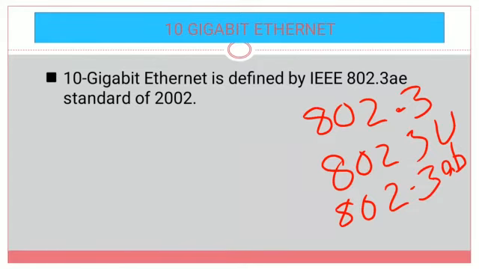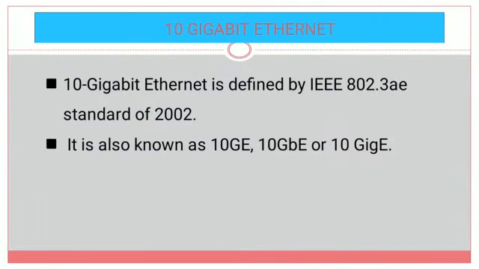Now we'll see the other names for this one. 10 gigabit Ethernet is also known as 10GE, 10 GBE, or 10 GigE. So these three names are also given to 10 gigabit Ethernet.